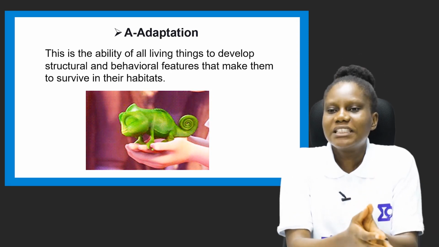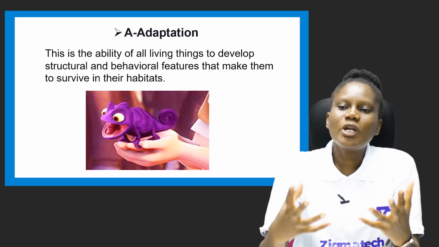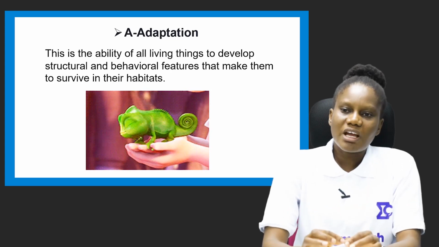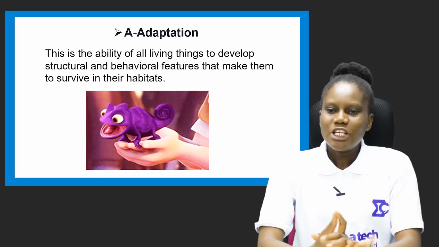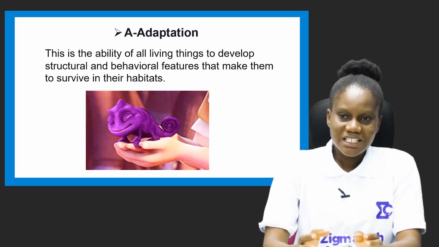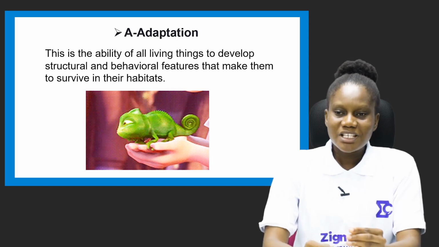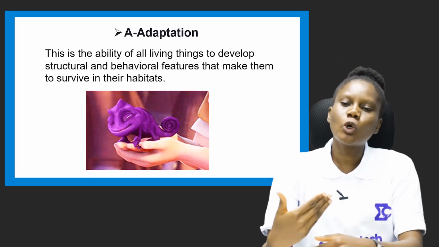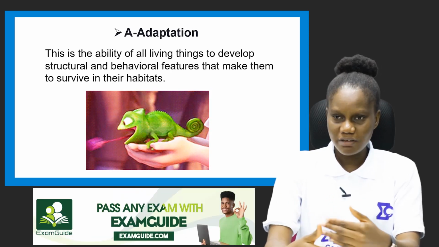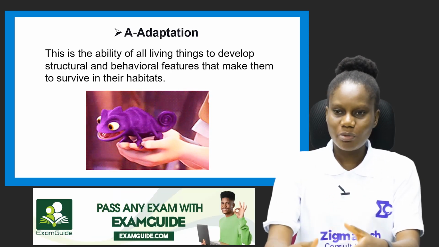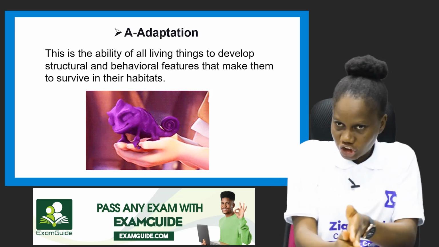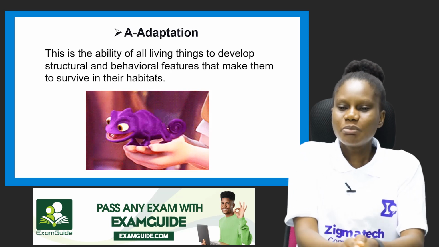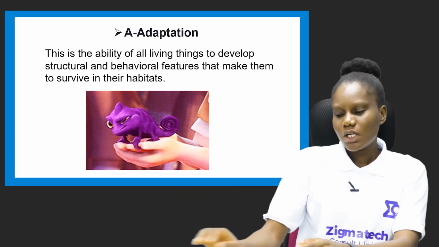So adaptation is the ability of all living things to develop structural and behavioral features that make them survive in their habitats. For example, the chameleon, for it to survive, has this feature of changing color according to the environment. Whenever it gets to an environment, it adapts to that environment by changing color. And so that is how it saves itself from being preyed upon by other animals.